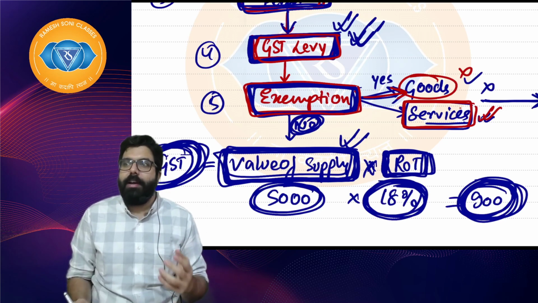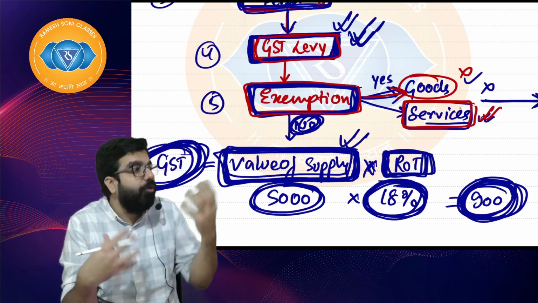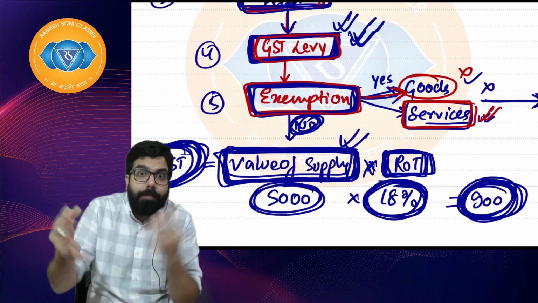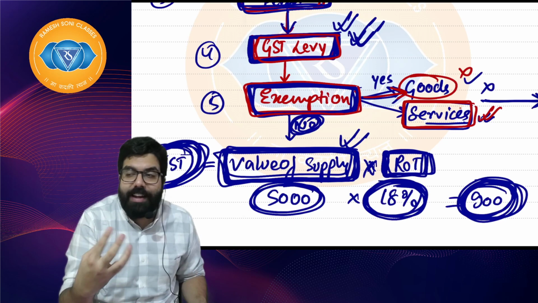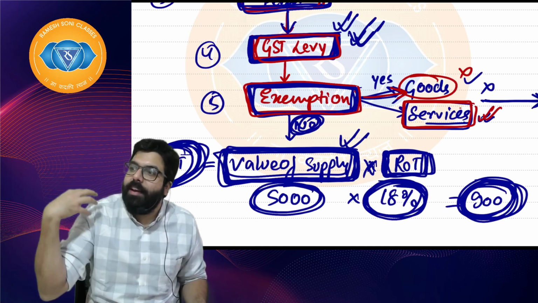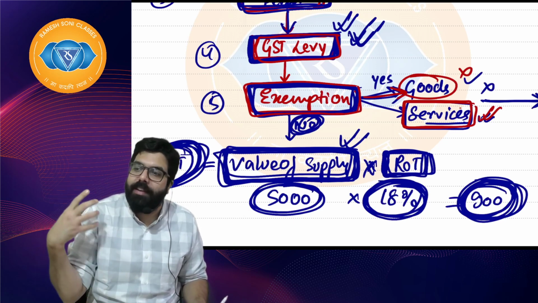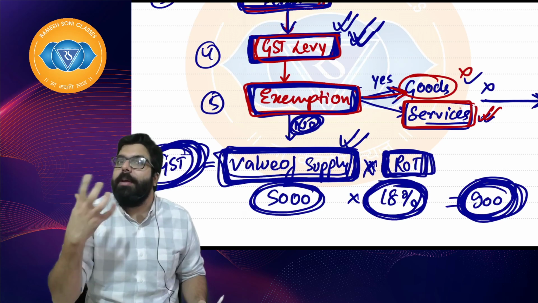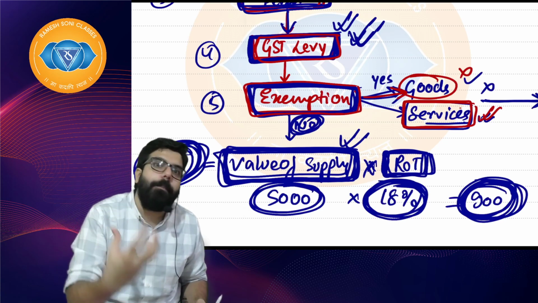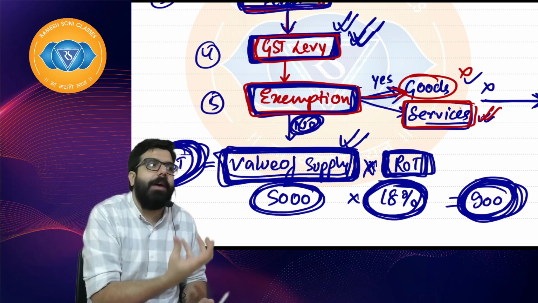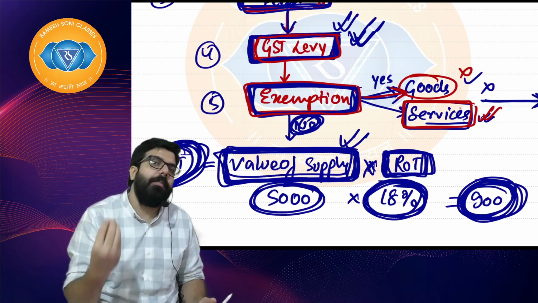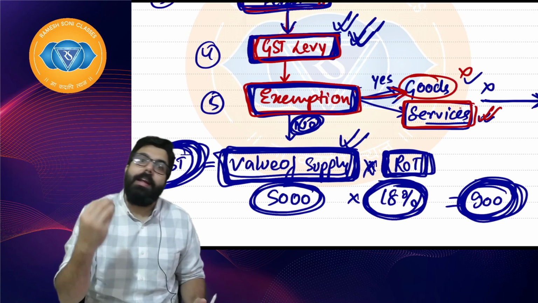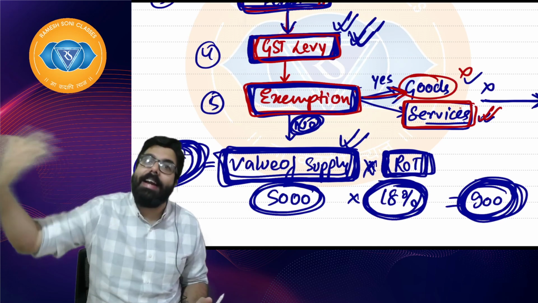Healthcare services, educational institution services, and transportation by buses are all exempted by the government in public interest. We will discuss this in detail later.